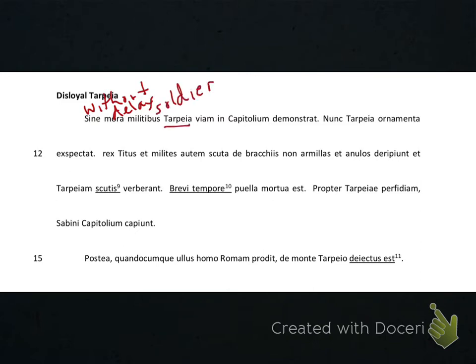This is Tarpeia's name. Here is the word road. In, remember, means in or into. Capitolium is the Capitoline Hill. And demonstrat means to show. So in this story, I know that somebody is going to show something. And usually we show something to someone.